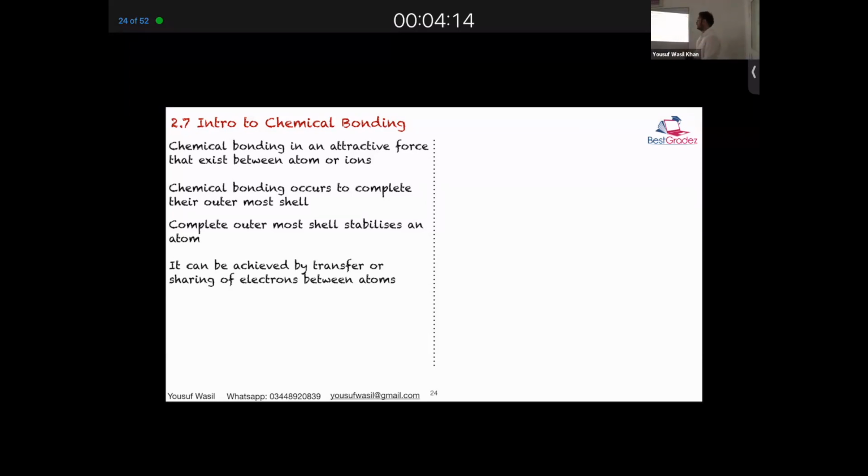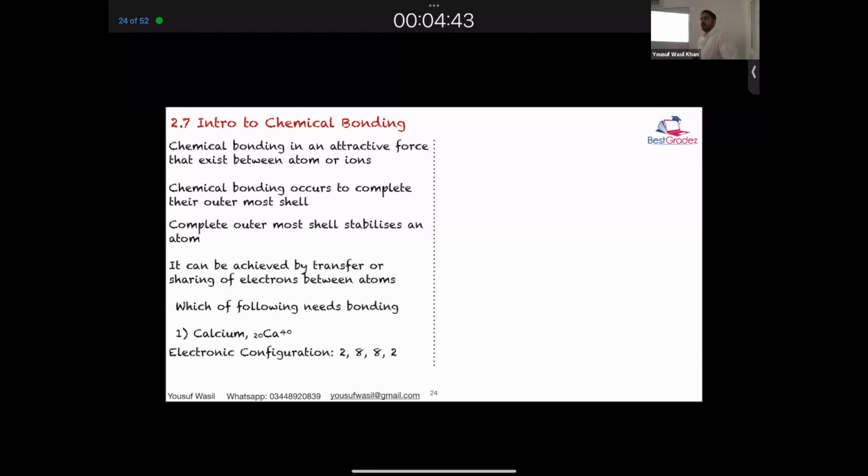There are many, much more detail involved in bonding itself, but we'll just try to understand the two basic types of bond, ionic and covalent. And we need to practice few examples so that we are able to solve past paper questions. And we'll talk about metallic bond a bit, but that's a very small topic, but mainly we have to differentiate between ionic and covalent. So you can simply identify a substance if it needs bonding or not just by looking at its electronic configuration. If the outermost shell is not complete, it's clearly it has to be completed. If it is having 8 electrons only, then we'll call it a complete shell.